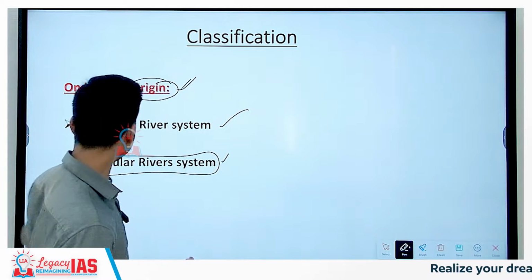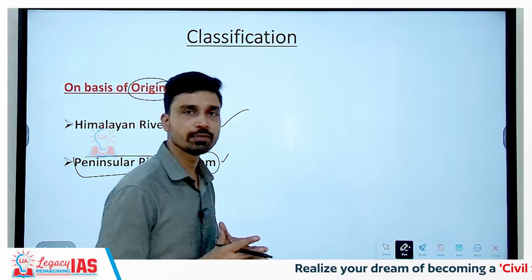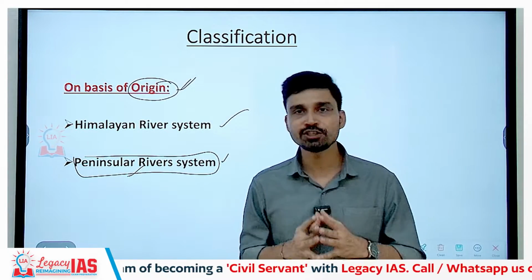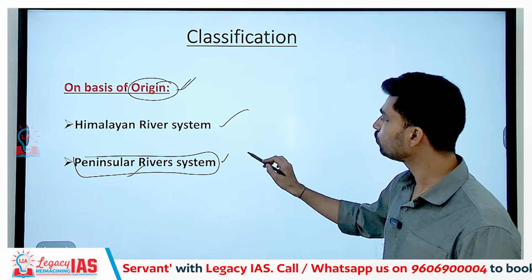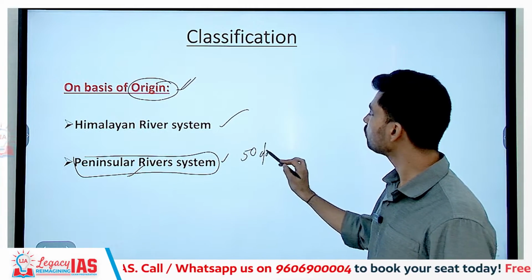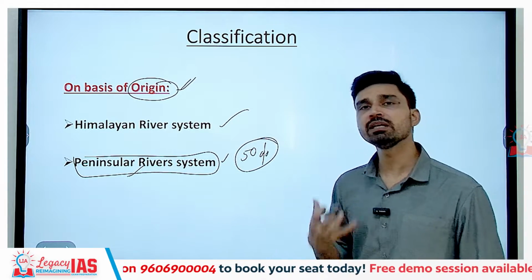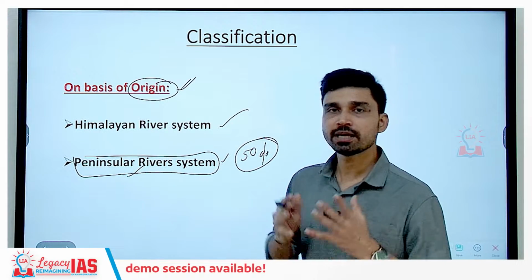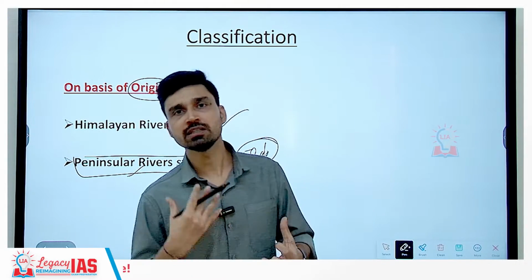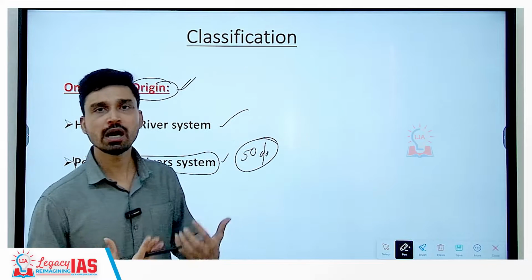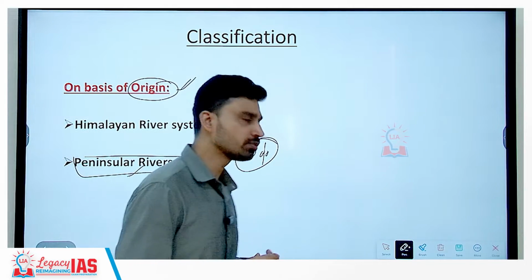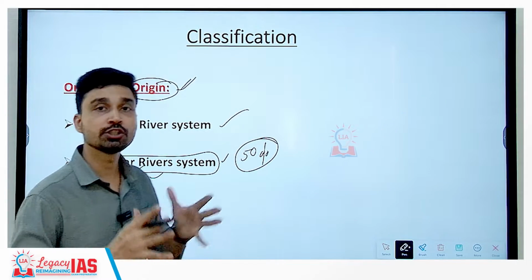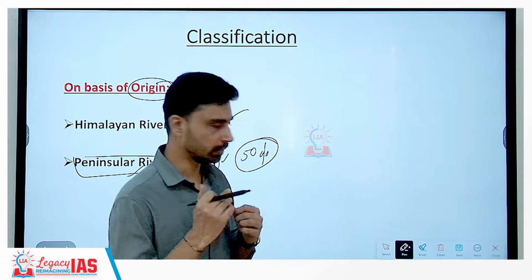The second river system is what we classify as the peninsular river system. That means such rivers which originate from the peninsular hills or plateaus of India. Now, the peninsular hills or plateaus are the largest region of India, covering 50% of India's total area. We have many hills here such as the Aravallis, Vindhyas, Satpuras, then we have the Western Ghats, Eastern Ghats. All the rivers originating from this region are classified under the peninsular river system. And here you have the major rivers such as Godavari, Krishna, Cauvery and Narmada.